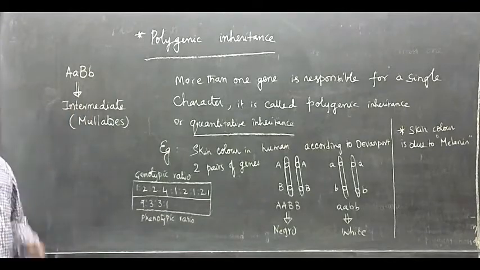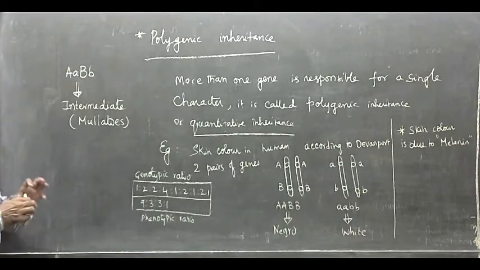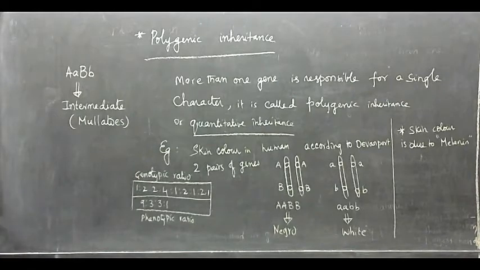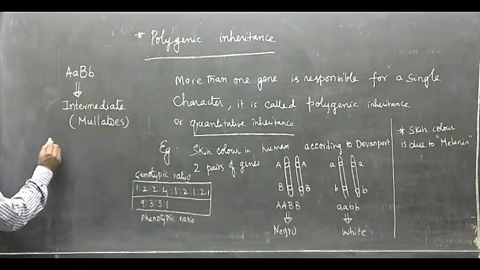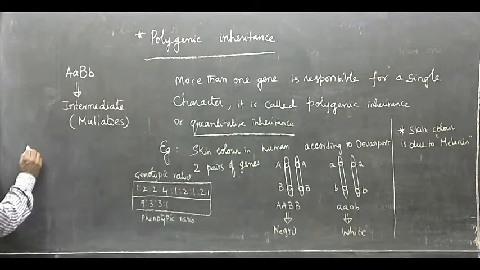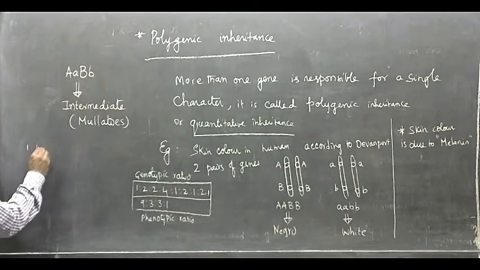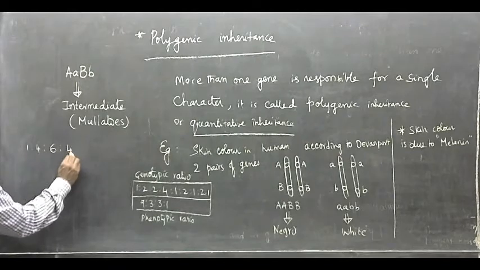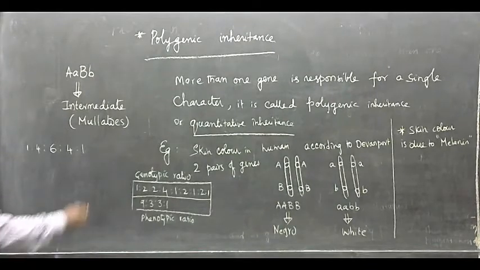Whereas in polygenic inheritance, this result is affected, and the ratio is 1:4:6:4:1, both phenotypically and genotypically.